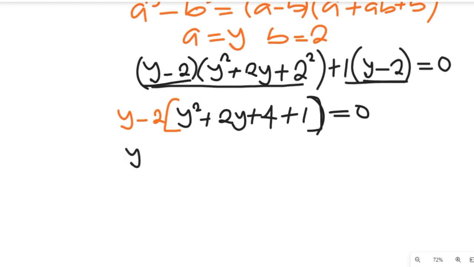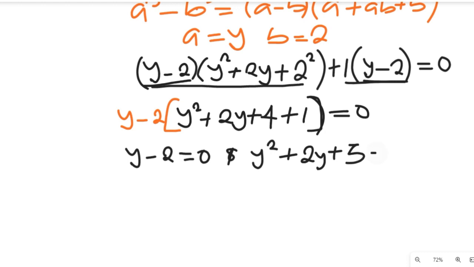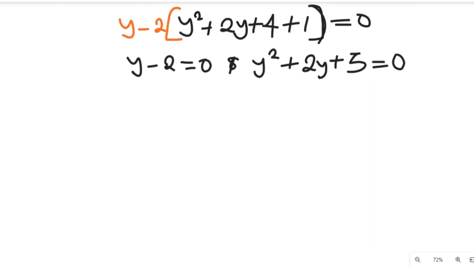So here our y minus 2, which is a common value, will be equal to 0, and we'll also have our y squared plus 2y plus 5 to be equal to 0. So if we simplify this expression, we are going to find out that our y here will be equal to 2, which is the first solution to that polynomial equation. Remember, if we solve a polynomial equation, you are meant to have 3 solutions.